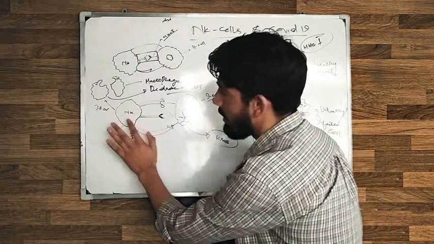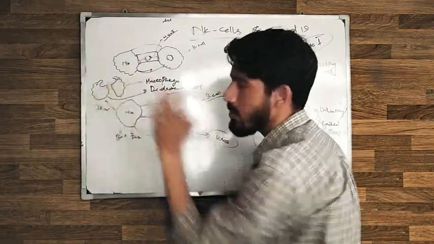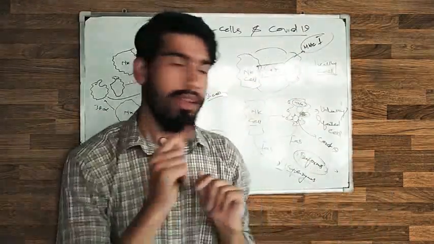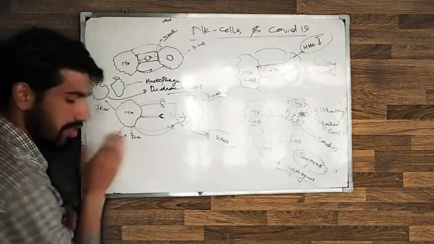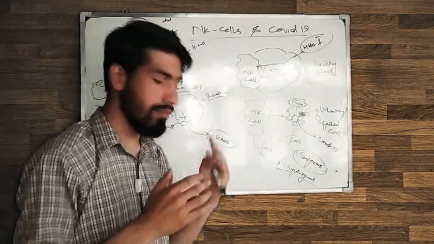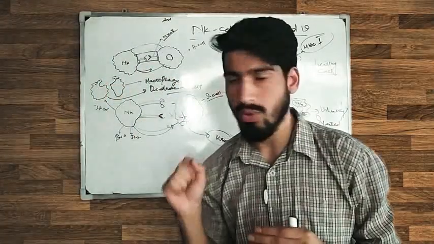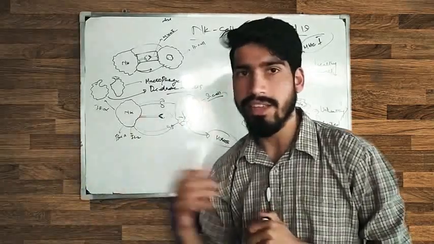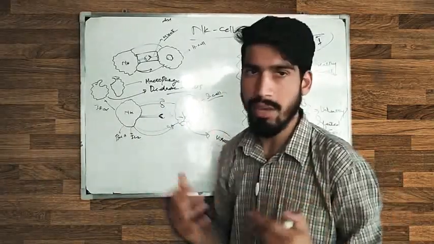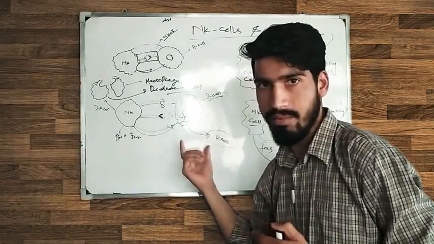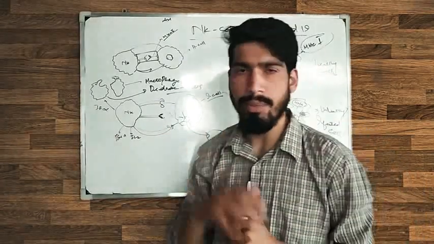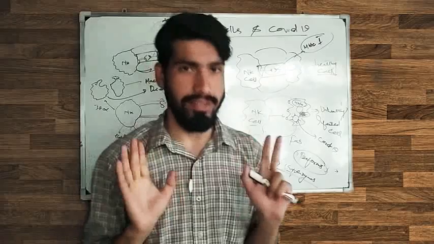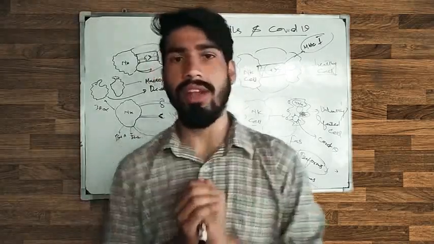So the NK cell sends the message to the phagocytic cells, come here, and it releases interferon gamma. Here it also releases some other messengers to send to the other cells. It also releases some messengers for the other NK cells, come here, because I'm destroying this cell, and because the cell is infected by a pathogen, maybe a virus. So this is the job of the NK cell. Now come to the next thing.